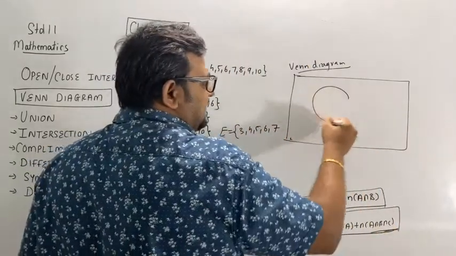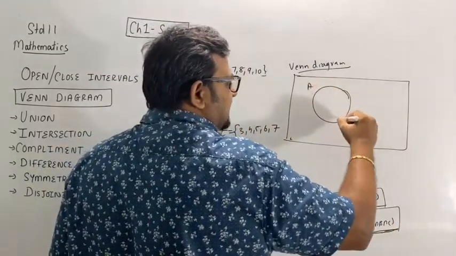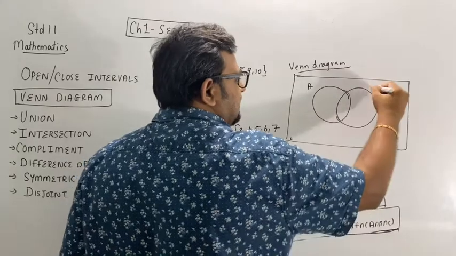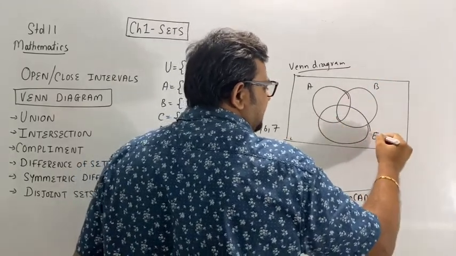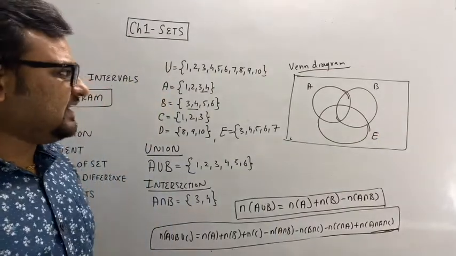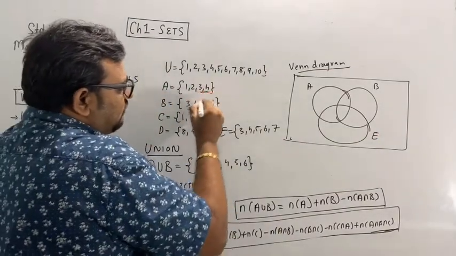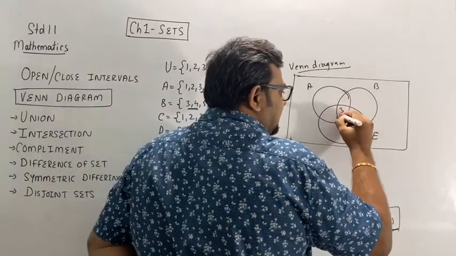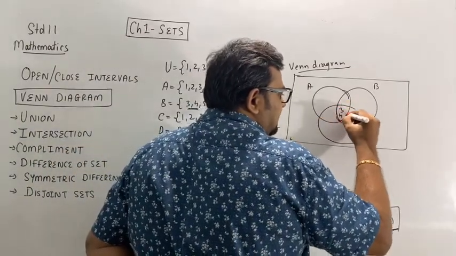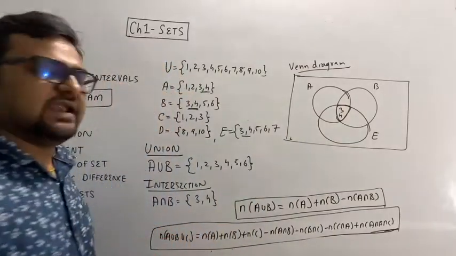Set A, set B, and set E. What is common in A, B, and E? 3 and 4. So I will write down 3 and 4. This is the common region of A, B, and E.